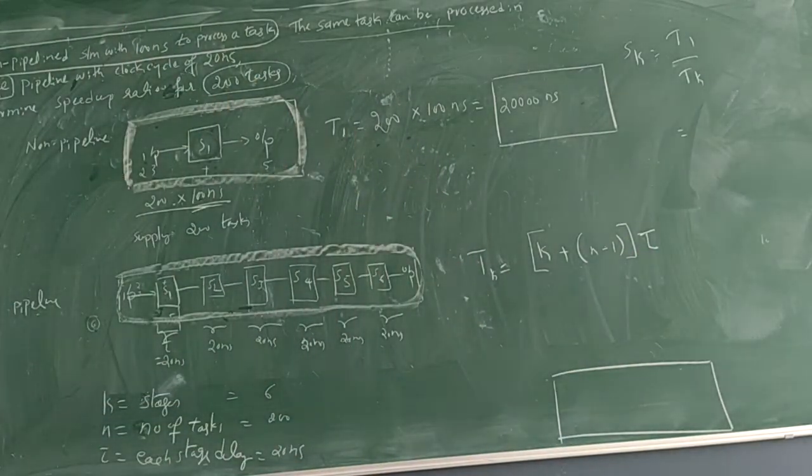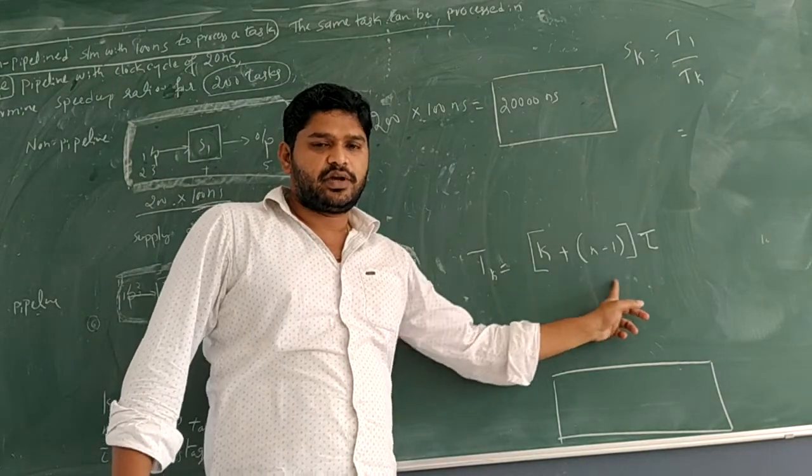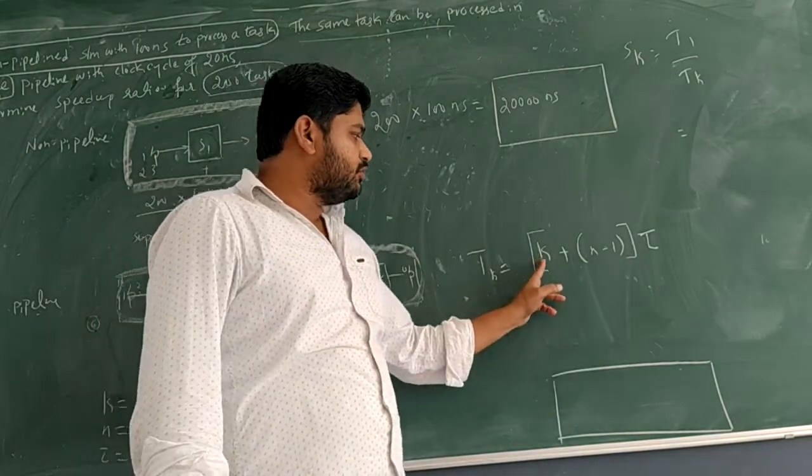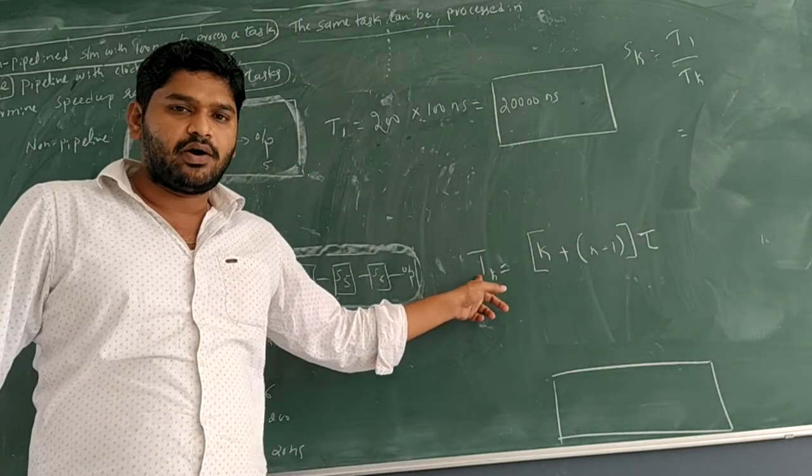Now here we want some explanation about individual terminologies. What do you mean by k, n, tau, and what is the definition of t of k?